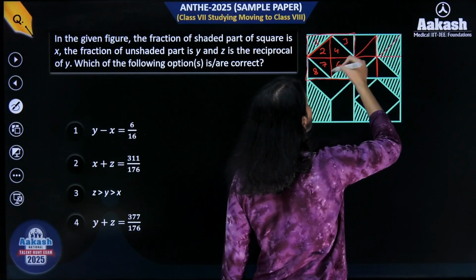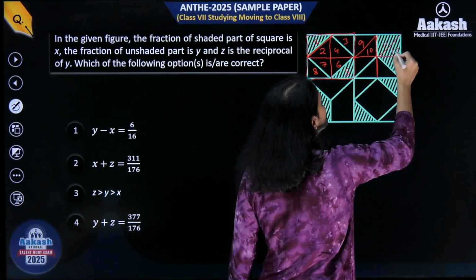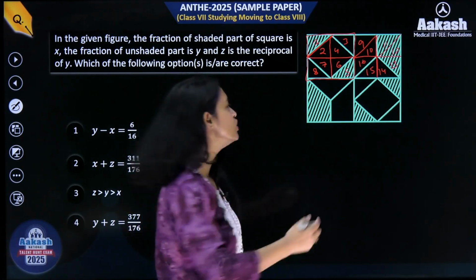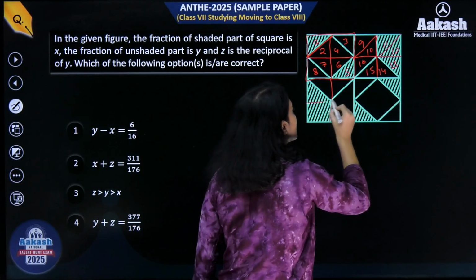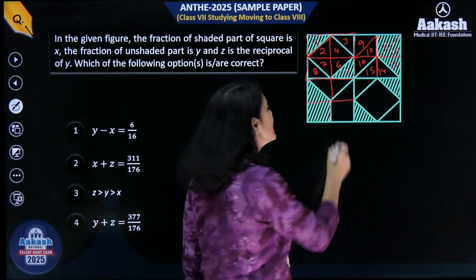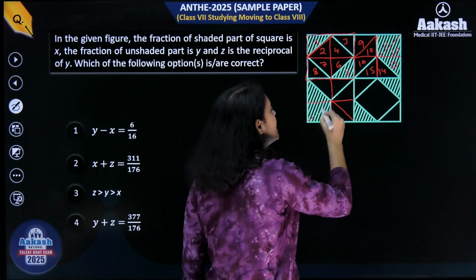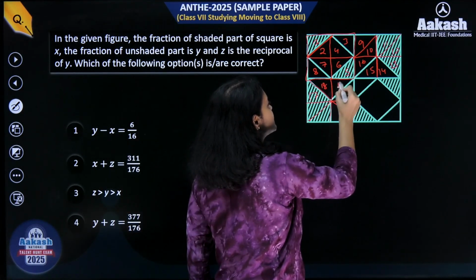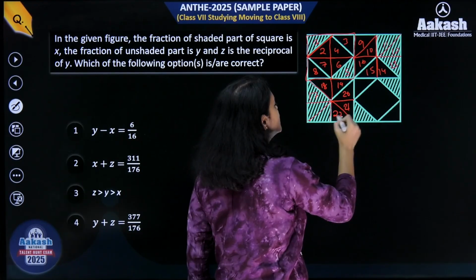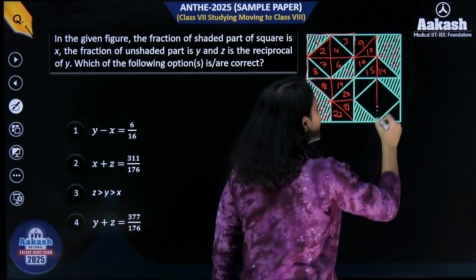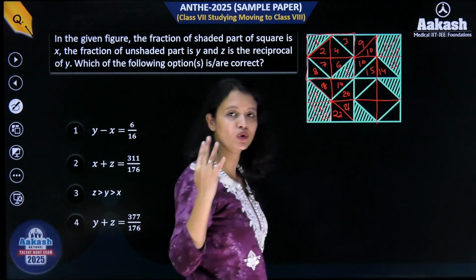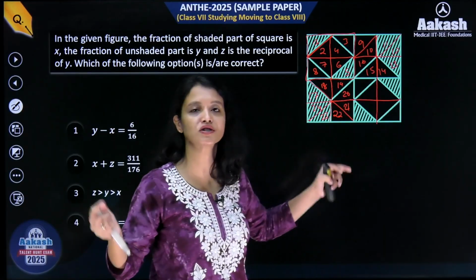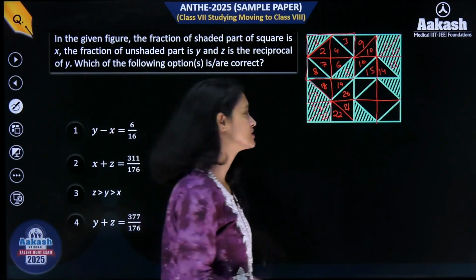So इनका भी नाम रख देते हैं. 9 10 11 12 13 14 15 16. So I hope now you get the hint of what we have to do. So how can you distribute this third square? So again I'll first distribute it into 4 smaller squares, then each of the squares will further be distributed into 2 triangles like this. ठीक है? Now this is 17, this is 18, this is 19 20 21 22 23 24, right? And again the fourth square will be divided into 4 equal squares and each of the squares will further be divided into 2 triangles, but उसकी ज़रूरत नहीं है because already all the smaller squares are divided into 2 equal area triangles, right? ठीक है, चलो.